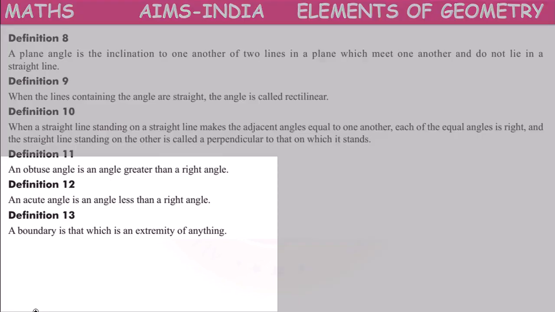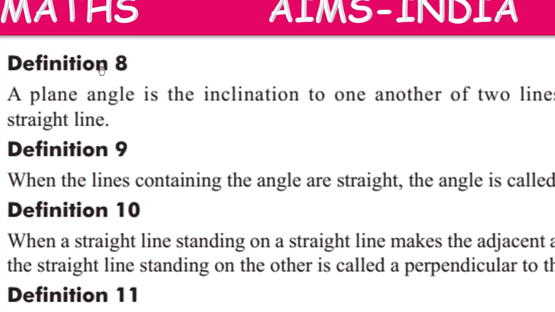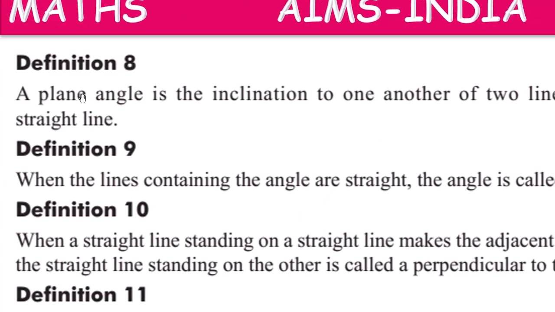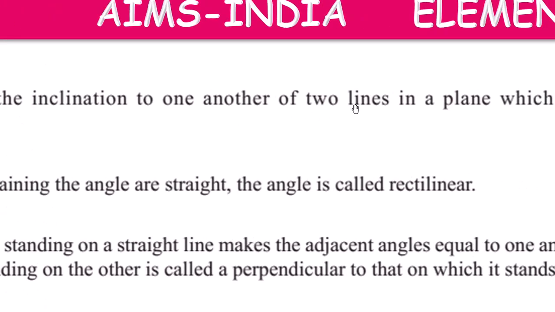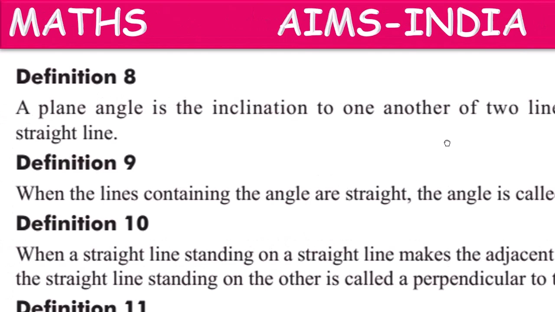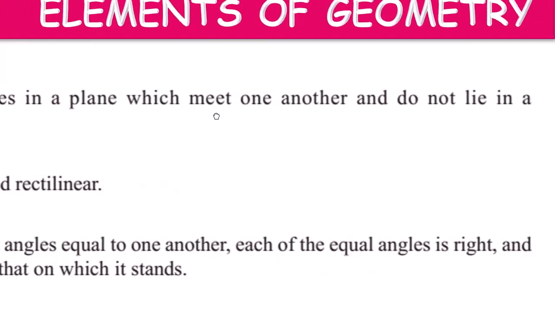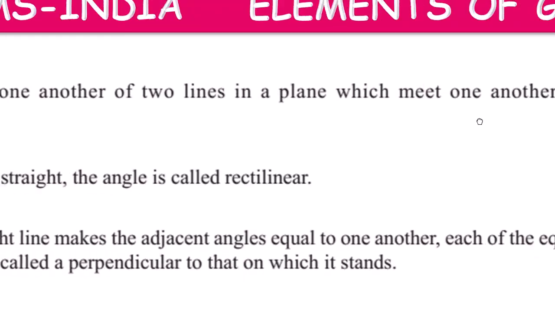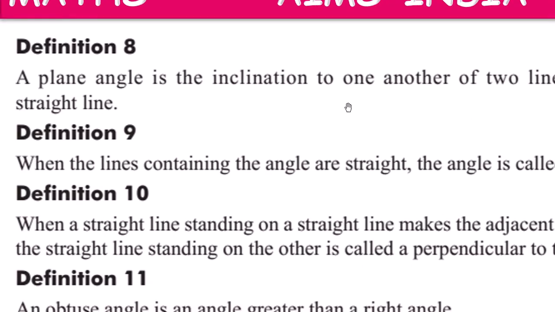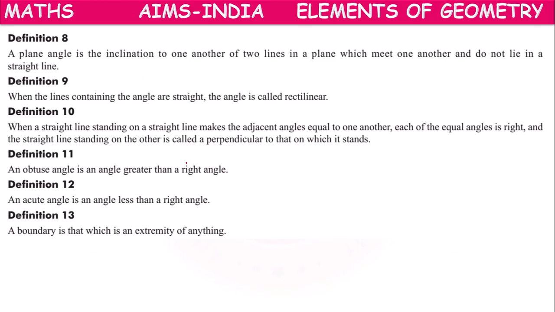Next one. Definition 8. In definition 8, he told about plane angle. Plane angle is the inclination to one another of two lines in a plane which meet one another and do not lie in a straight line. Means a plane angle.